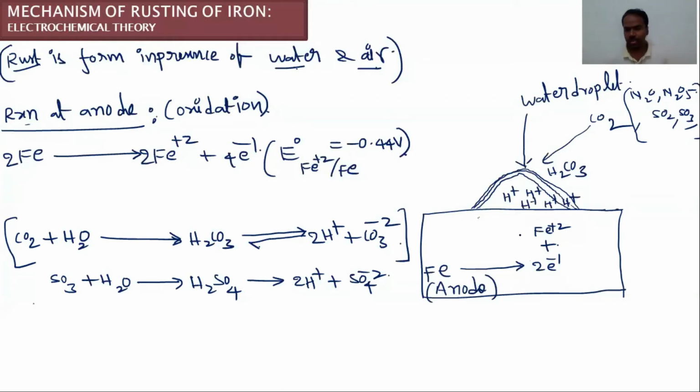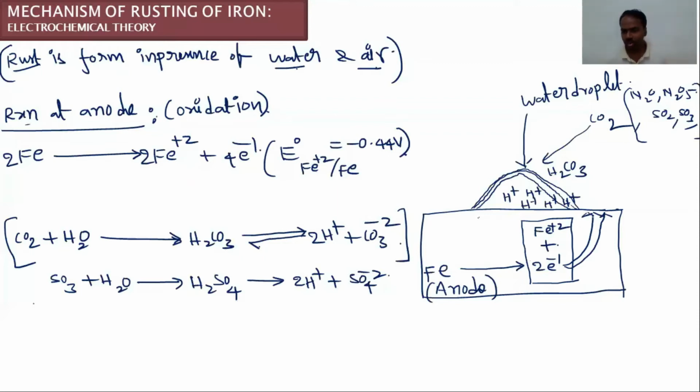The electrons released from iron metal are not in constant position. So they will try to move from one part of the metal to another part. Let us take these as the electrons' initial position. They are trying to move from one part of the metal to another part. Let us take this as the direction of the electrons. They are trying to move from this position to the surface. This is the surface here. Once the electrons come to the surface of the metal, where the H plus or water droplets are present,